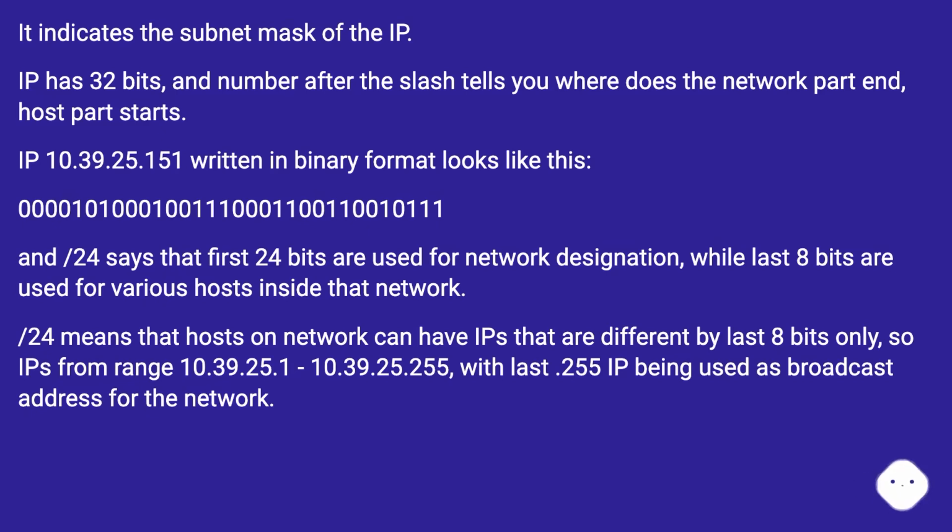/24 means that hosts on the network can have IPs that are different by the last 8 bits only, so IPs from range 10.39.25.1 to 10.39.25.255, with the last .255 IP being used as the broadcast address for the network.